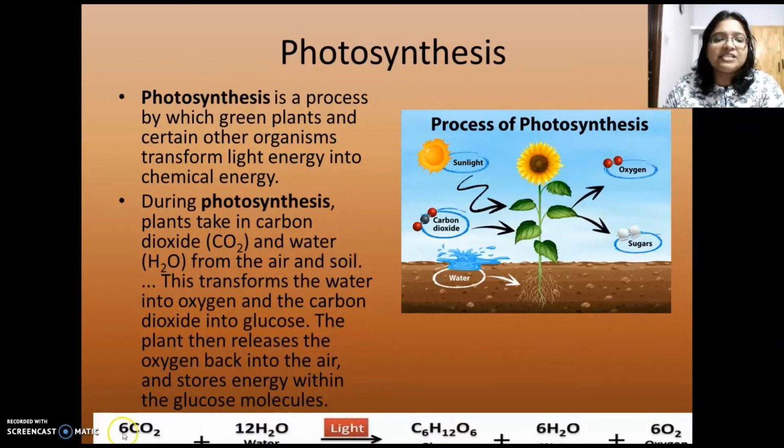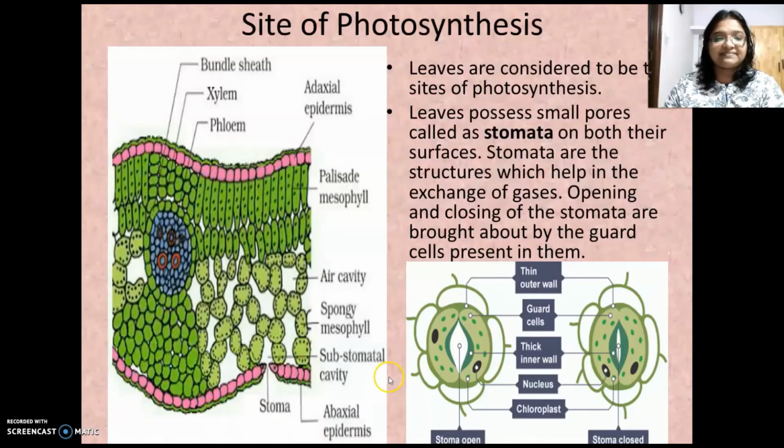The raw materials for the process of photosynthesis are carbon dioxide and water. Is it clear? Now let's see where the process of photosynthesis takes place. The site of photosynthesis is mainly the green leaves. In the green leaves, you know that they have the plastid, the green color plastid. We call that as chloroplast. You have learned that already.